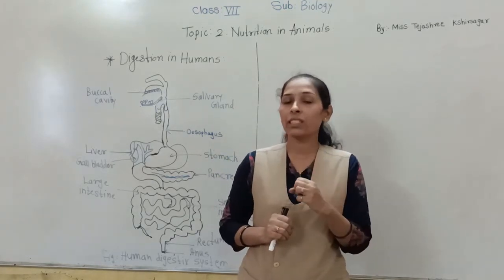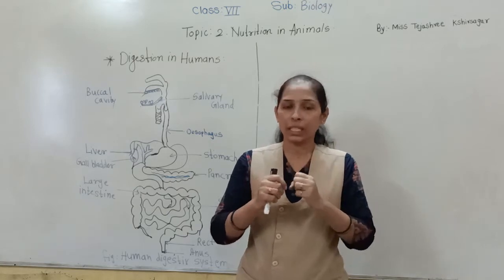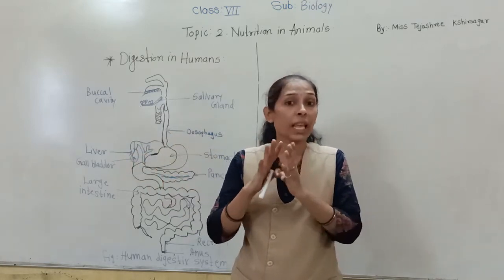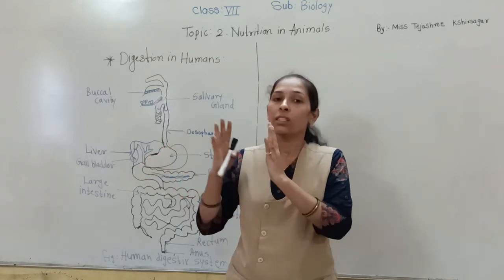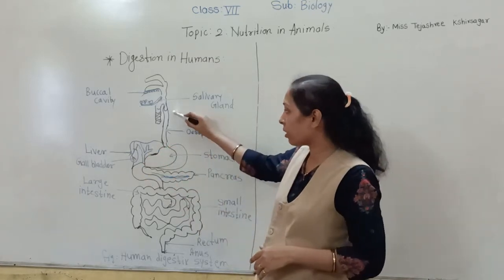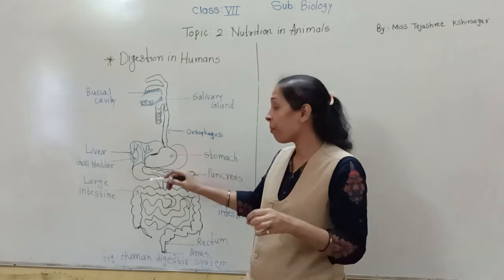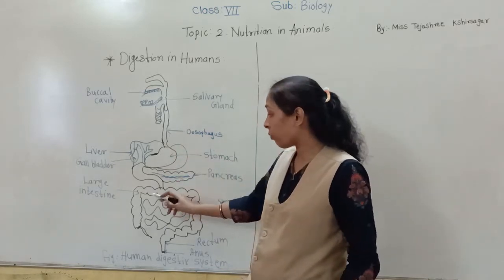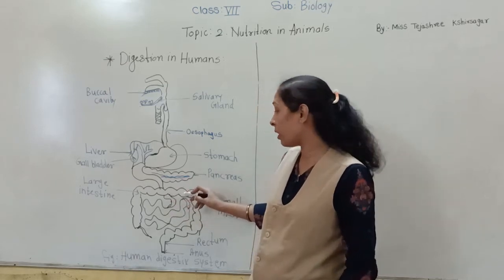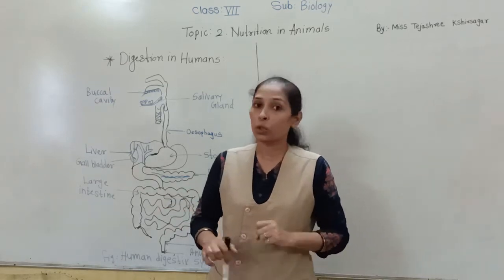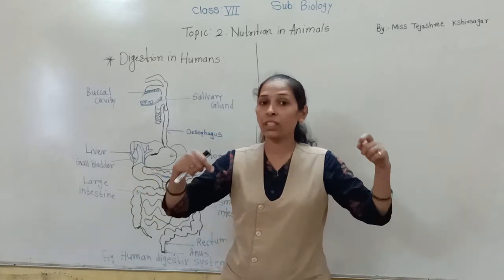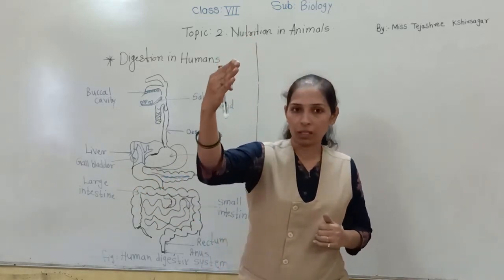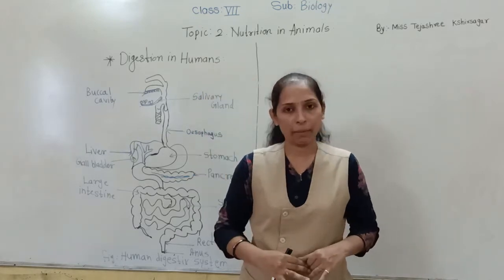It is a continuous path, but it does not have the same shape and size. Somewhere that canal is very narrow, somewhere very big, somewhere highly coiled, and somewhere thick in nature. So the track is single, but its shape and size are not the same from the starting up till the end position.